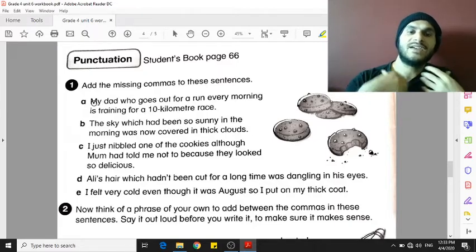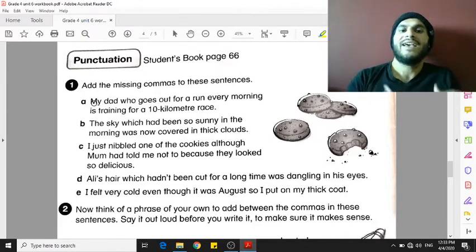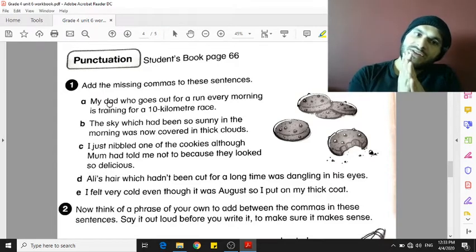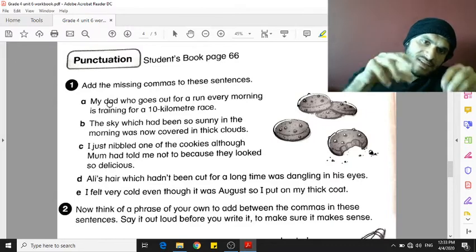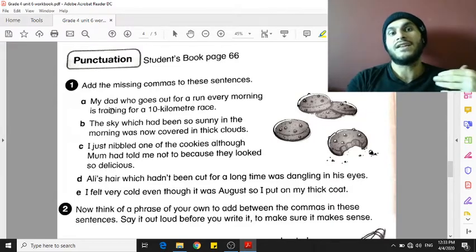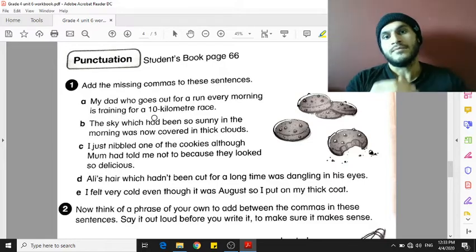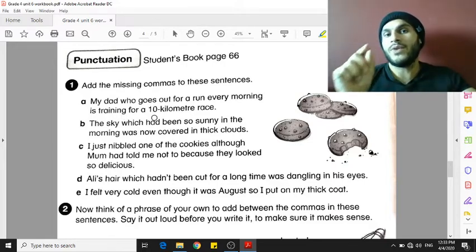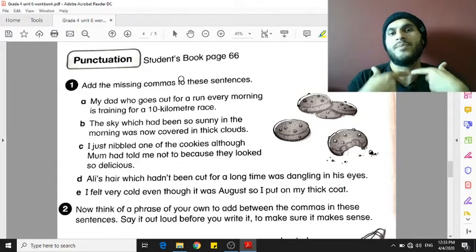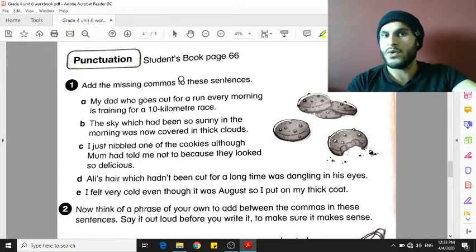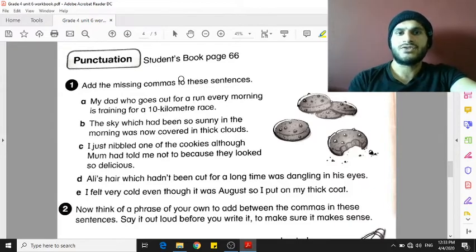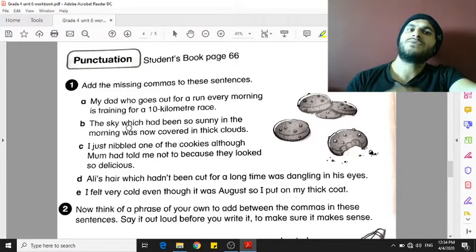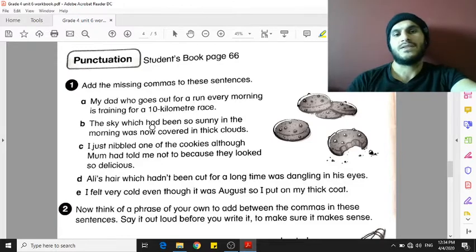Now, this sentence is very long, so naturally we have to stop and rest. We stop where there's a good time to stop, when there is another sentence inside the sentence. For example, I'm going to read it and I'm going to make stops in this sentence. You write the commas where I stop in reading. So I'd say, my dad, who goes out for a run every morning, is training for a 10-kilometer race. Where did I stop? You have to put the commas where you stop, because this indicates that there is a sentence inside this sentence, or a phrase inside this sentence.